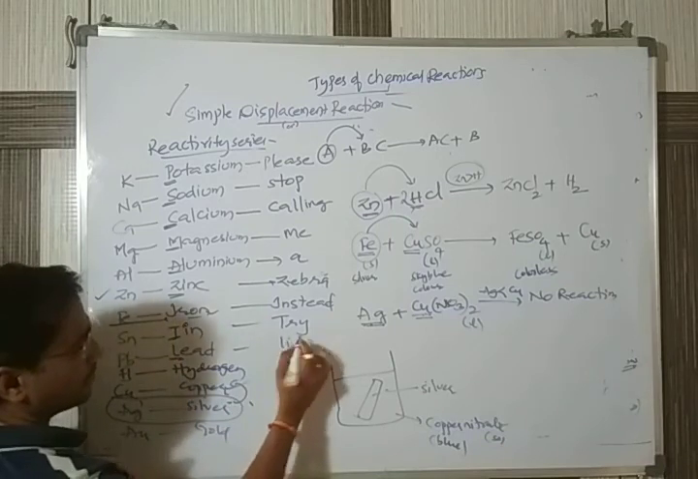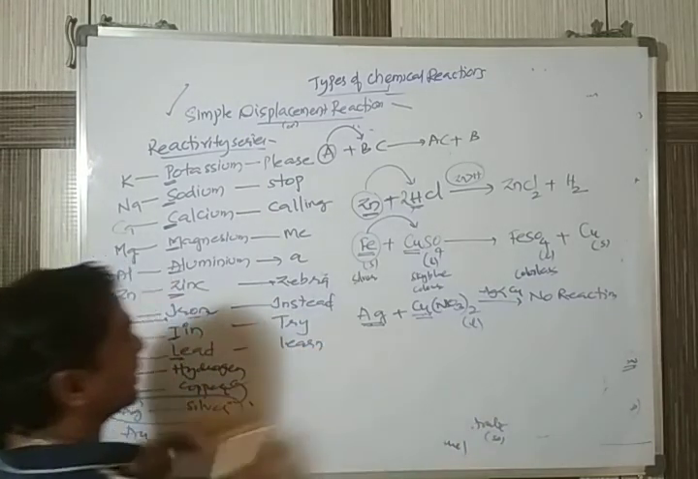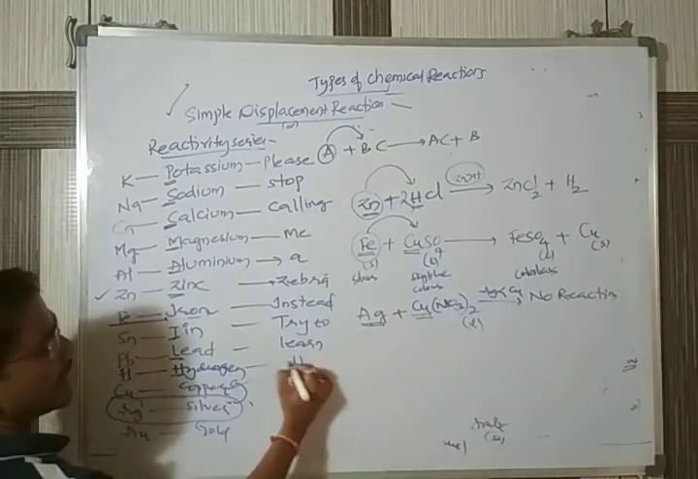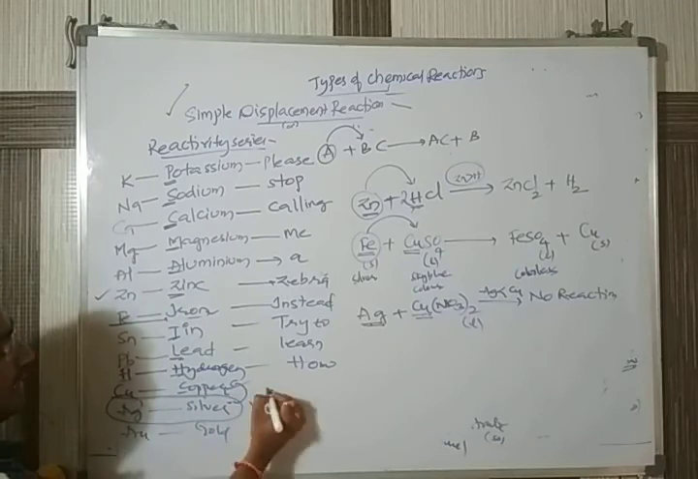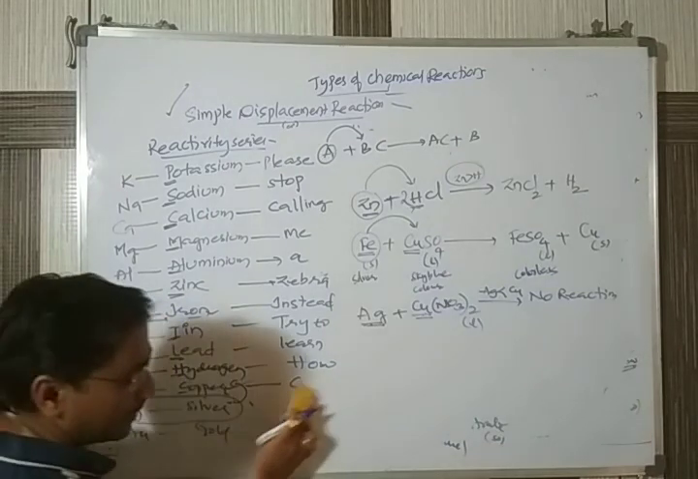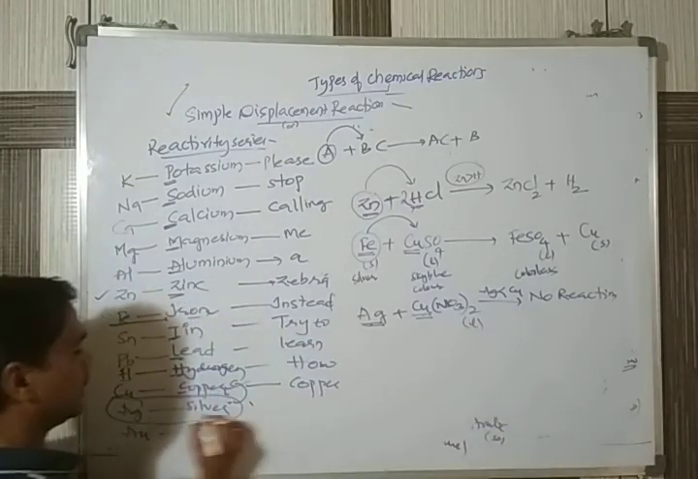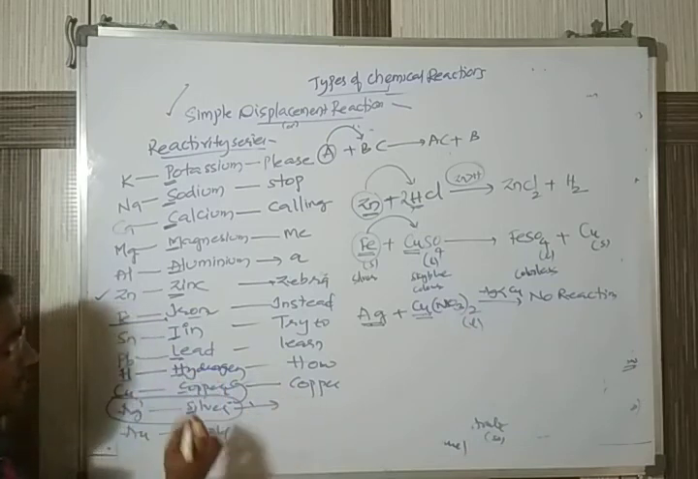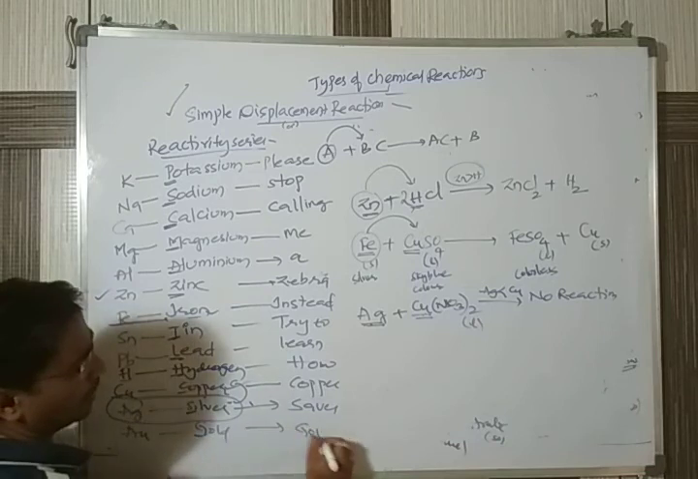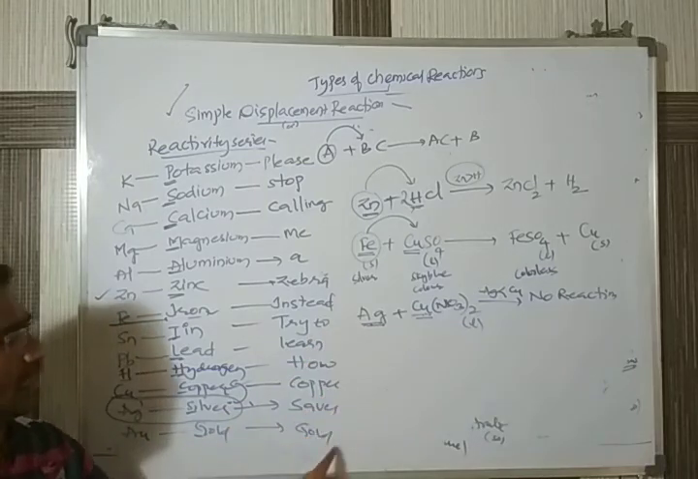Next L, learn, or we can say try to learn. H stands for how. C stands for copper. S stands for saves. G, gold. You can write: please stop calling me zebra, instead try to learn how copper saves gold.